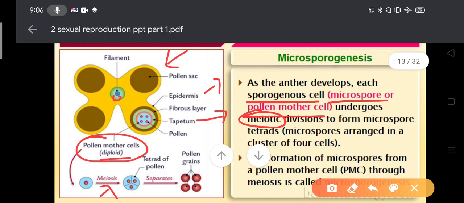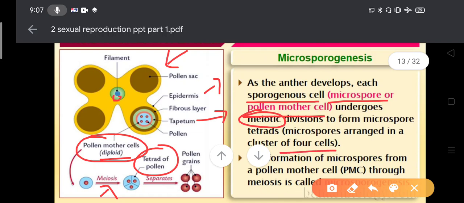So meiosis means 2 successive divisions, meiosis 1 and meiosis 2. After meiosis, 4 microspores are produced. All 4 microspores are arranged in the form of a tetrad. So microspores arranged in a cluster of 4 cells, that's why it is called the tetrad.